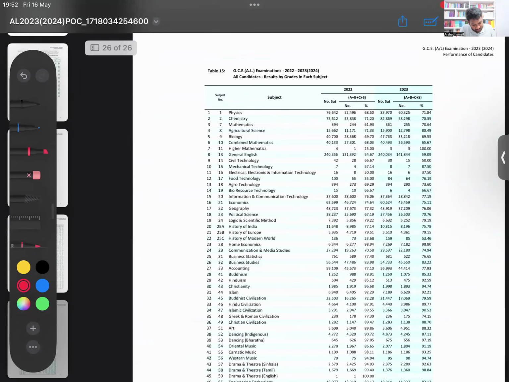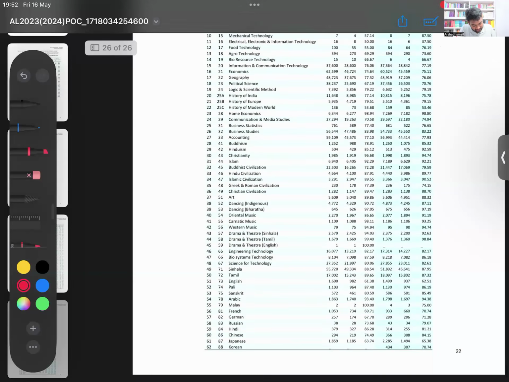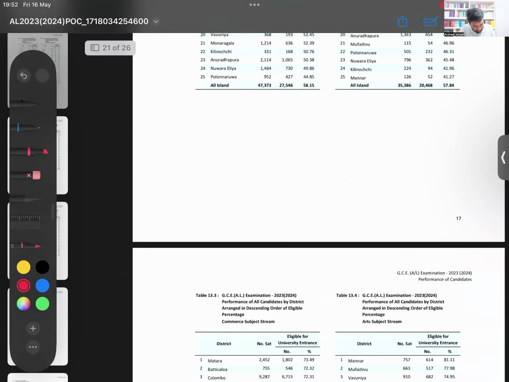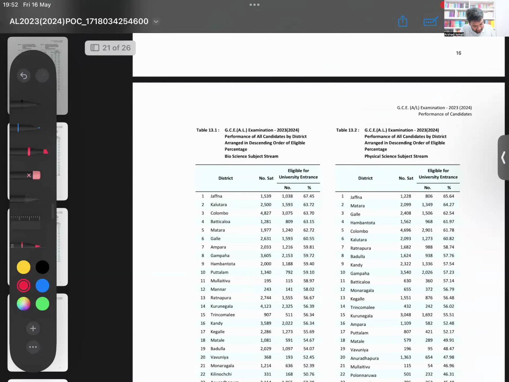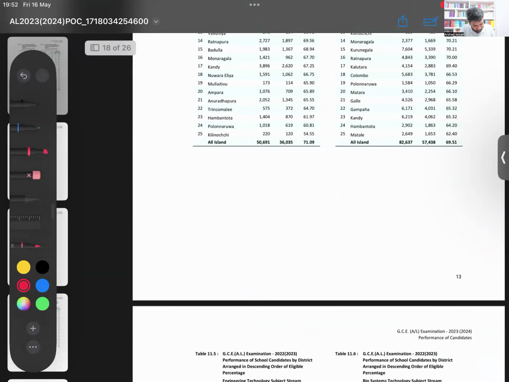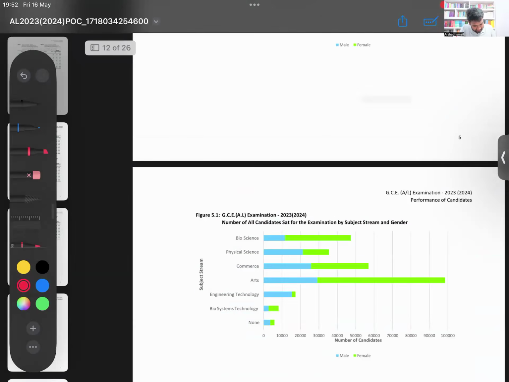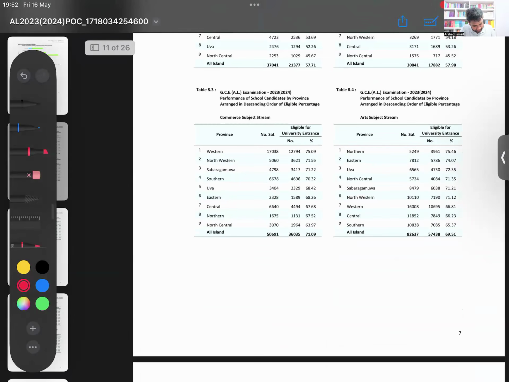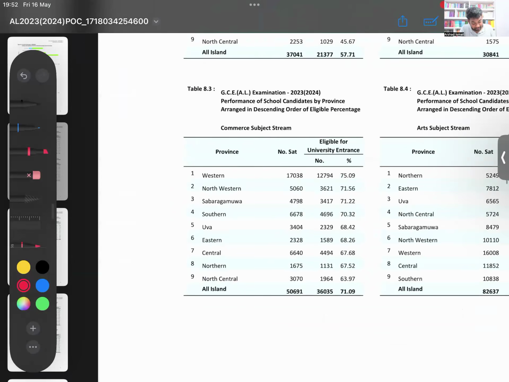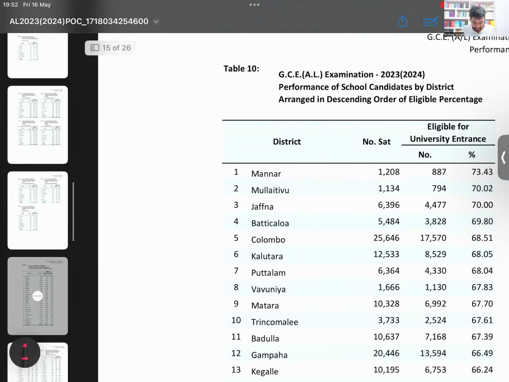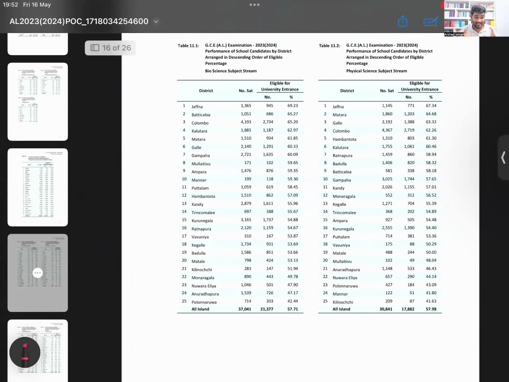You'll see if there's a breakdown from. Is there a number with people who got 3 A's? Number of people. This is the uni entrance thing. 3 A's. No, it's a breakdown. So in the commerce stream, they don't have a breakdown for English and Sinhala medium in this. But yeah, that's how the subjects look like. Those are subjects that you all are mainly doing.